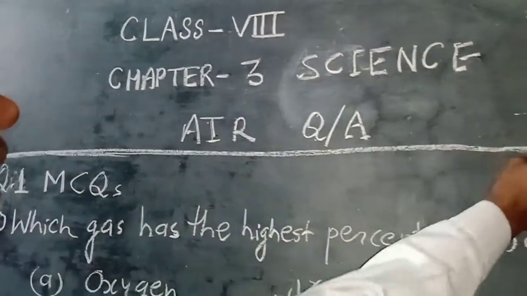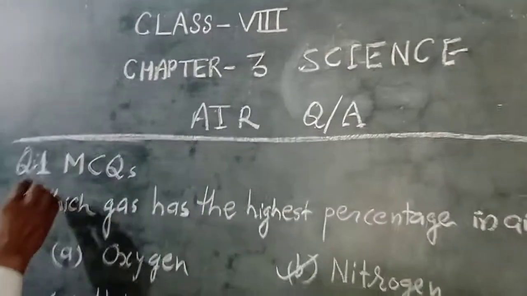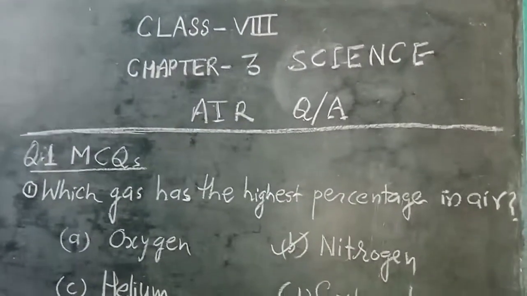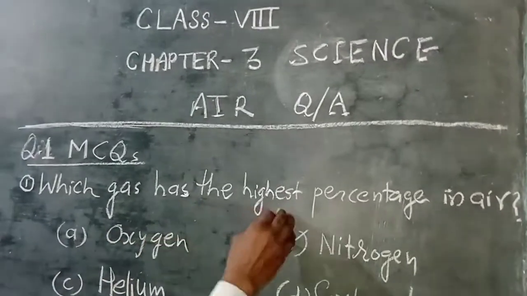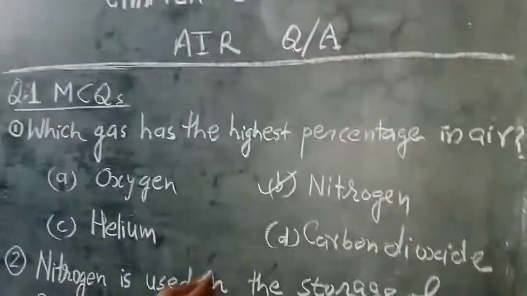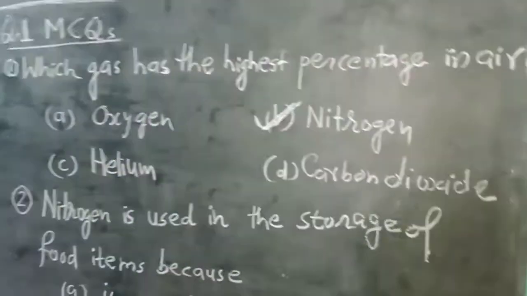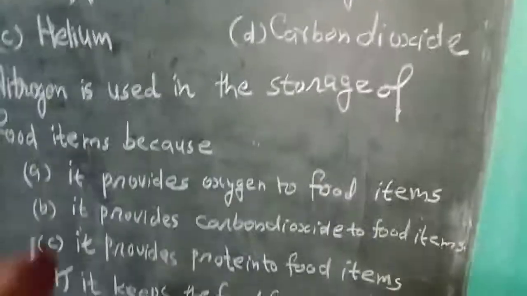Chapter: Air. Question and answer. MCQ, multiple choice question. Choose the correct answer. Which gas has the highest percentage in air? The answer is nitrogen.